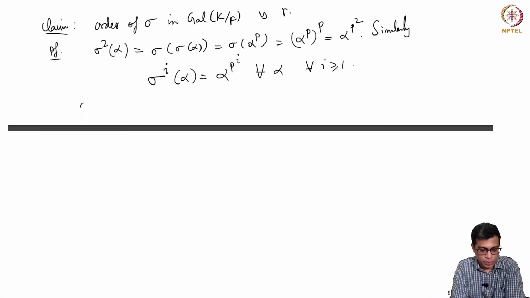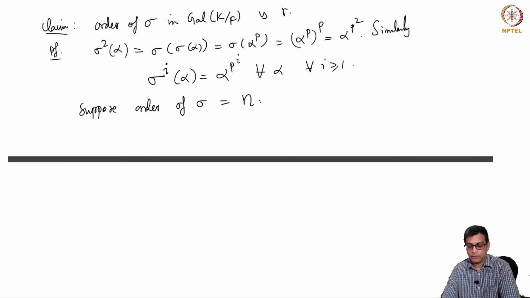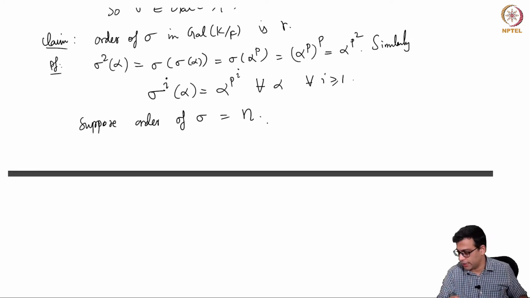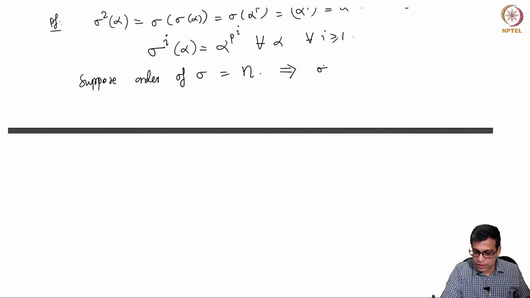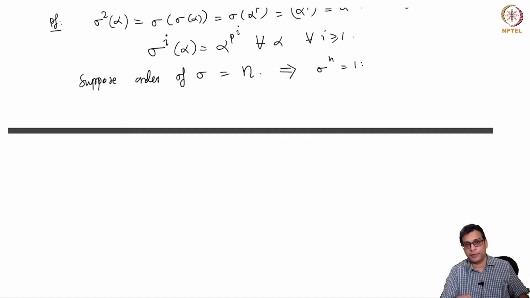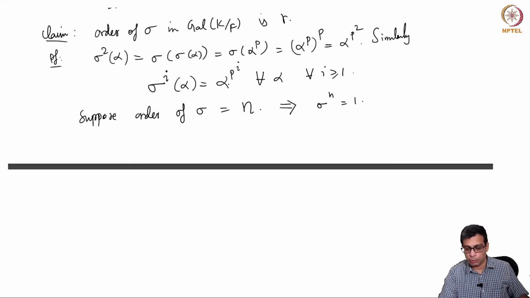Now suppose the order of sigma is n. We are going to show that it is equal to r, but suppose it is some integer n. That means sigma^n is the identity element of the Galois group, which means it's the identity automorphism.